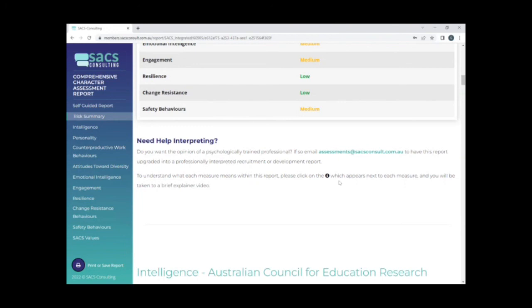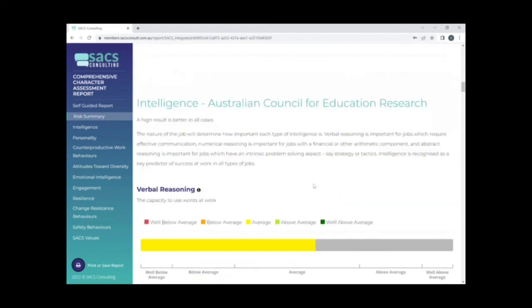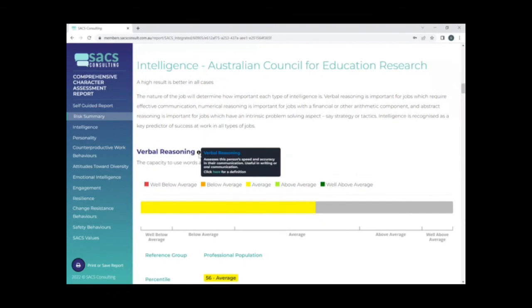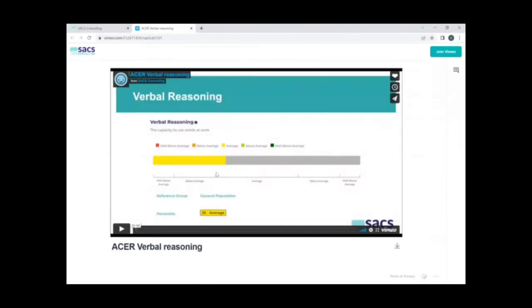One of the features which I've explained is new to these reports is the introduction of our hover over explanatory text and tooltip videos. So to access those, simply go to the result in question and hover over that eye icon, and you'll see a brief explanation of what the measure is. And then if you click here for a definition, you can see that we're taken to a tooltip explainer video, which you can play and hear our Managing Director, Andrew Marty, explaining the measure and what it means.